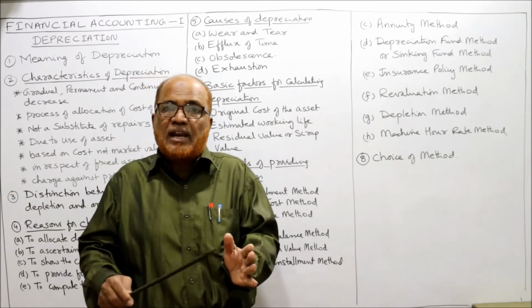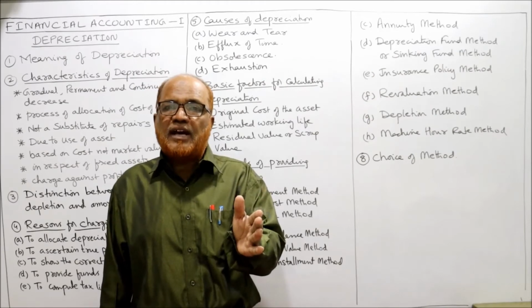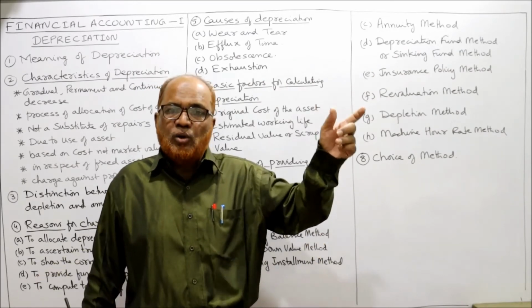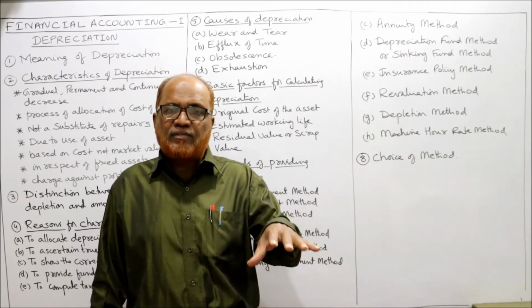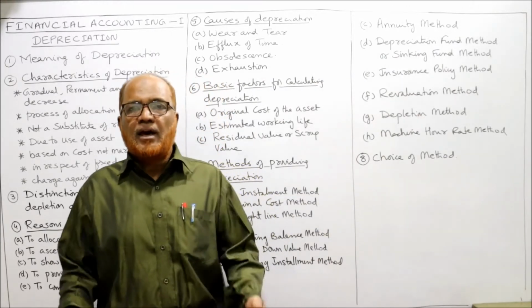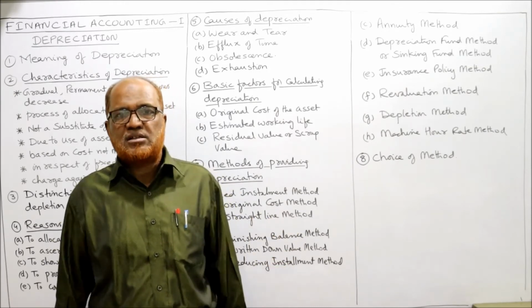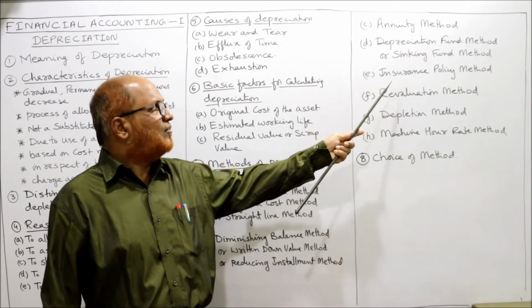So the securities will get accumulated. At the end of the life of the asset, we will have so many securities which we have purchased during the life of the asset. Now at the expiry of the life of the asset, we sell away all the securities, realize the cash and purchase a new fixed asset. So this is called depreciation fund method or sinking fund method.